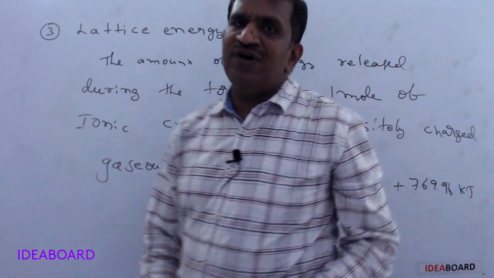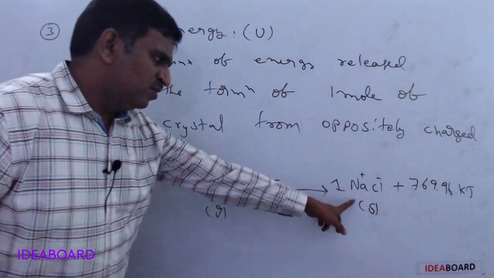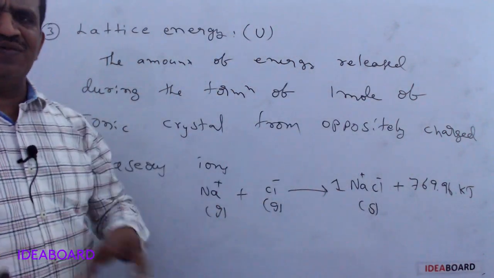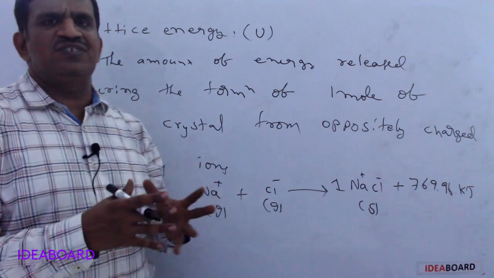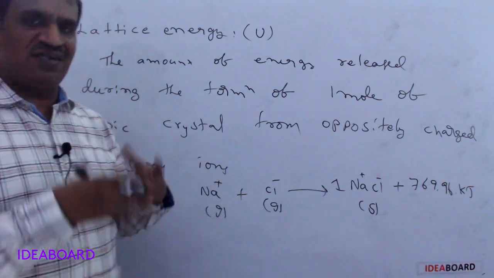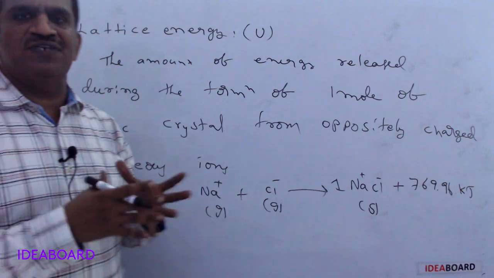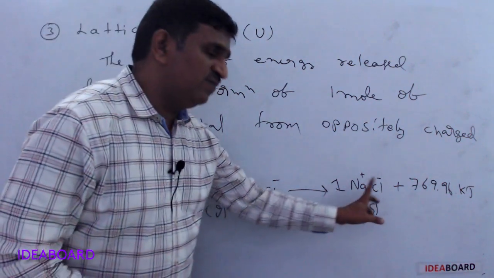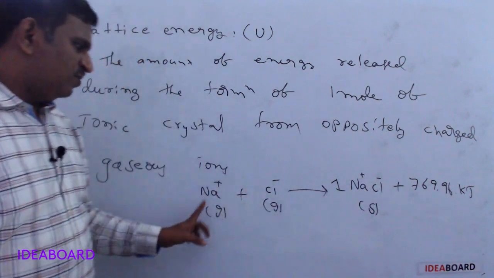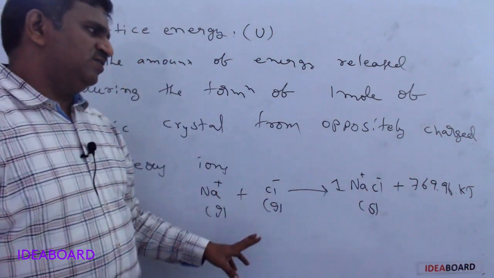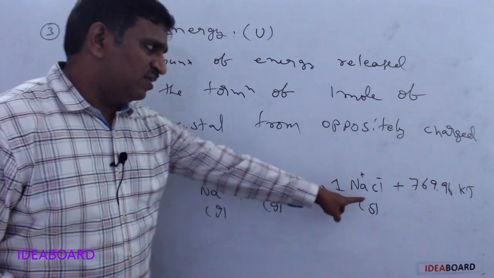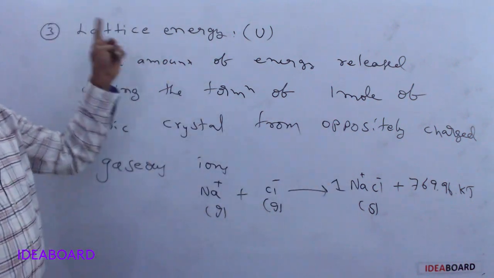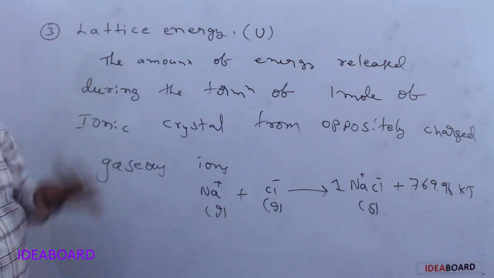So when 1 mole of ionic crystal is formed from oppositely charged ions, I will explain 1 mole later, and you will study the details in later stages, in the mole concept in some basic concepts of chemistry. So the formation of 1 mole of NaCl from oppositely charged gaseous ions releases energy, called crystal lattice energy or lattice energy.